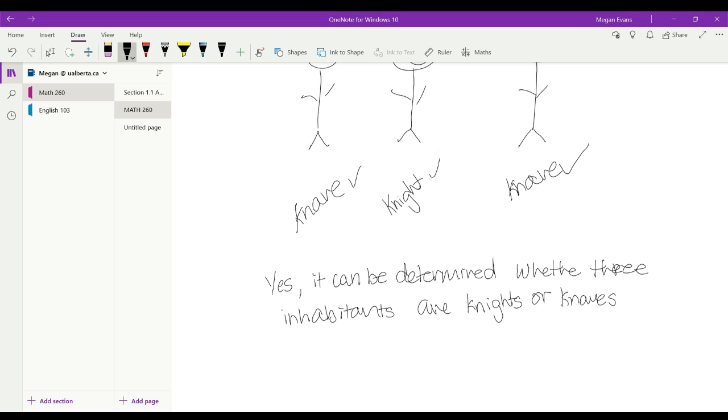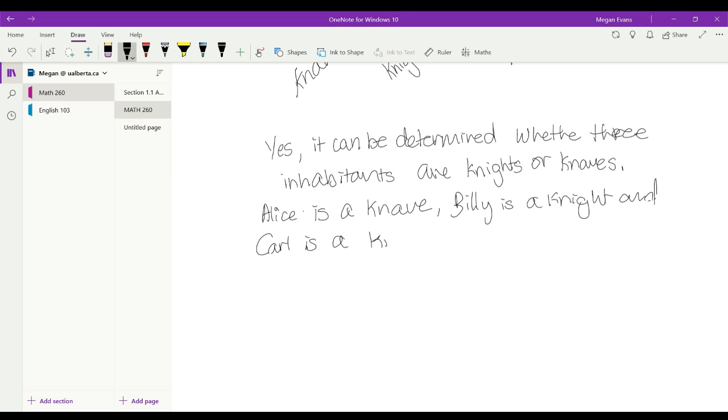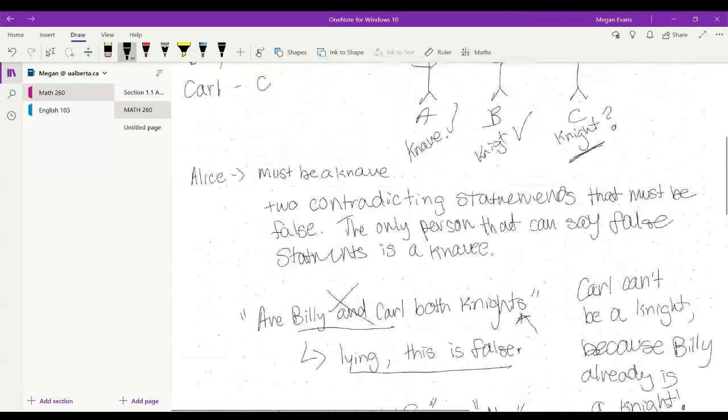And then, to add a little bit, Alice is a knave. Billy is a knight. And Carl is a knave. Perfect. And that is how we would solve our problem.